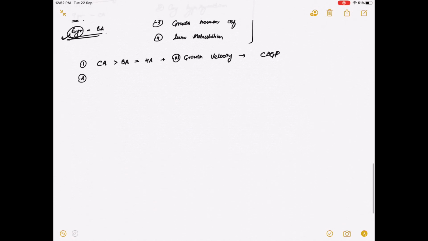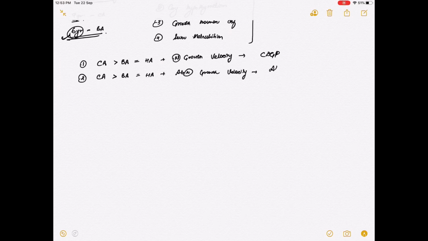Second is chronological age is more than bone age, which is equal to height age, plus abnormal growth velocity.